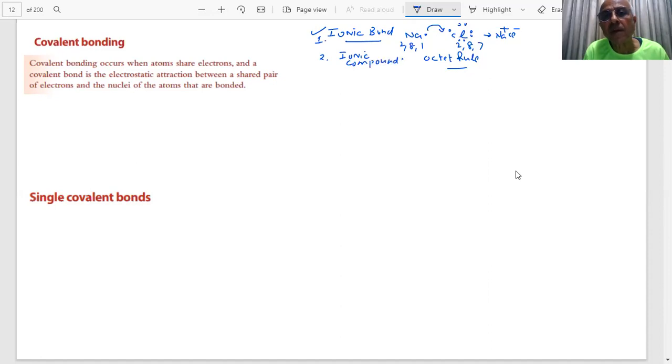What type of properties are expected in the ionic compounds? How many properties did I tell you last time, students? You have the class notes. They have high boiling and melting points, okay, and they form crystals, okay.